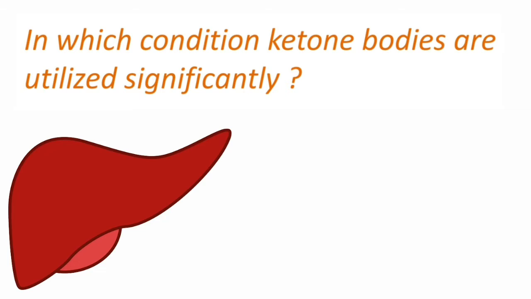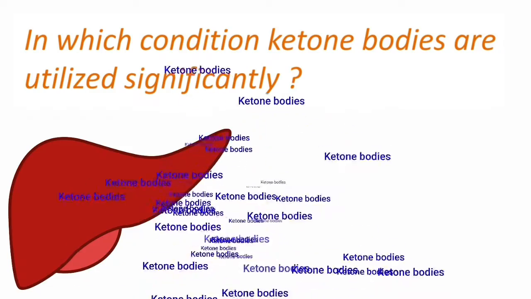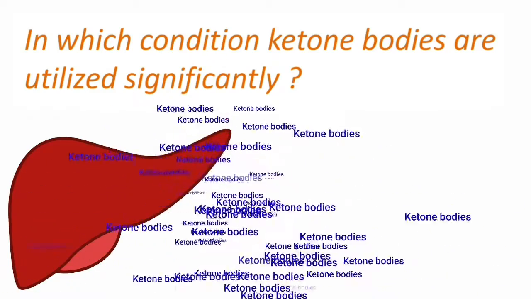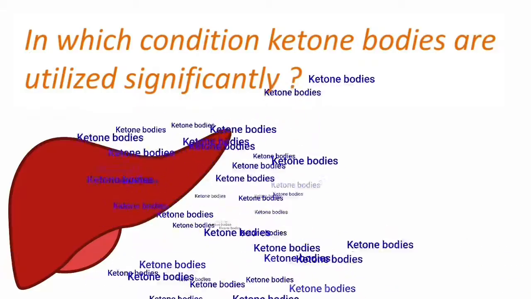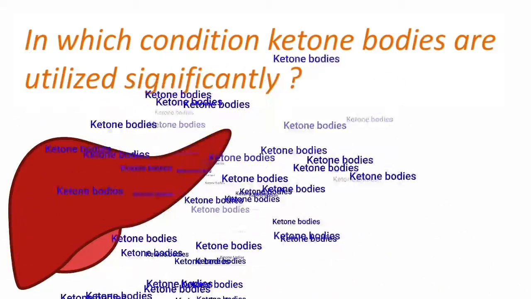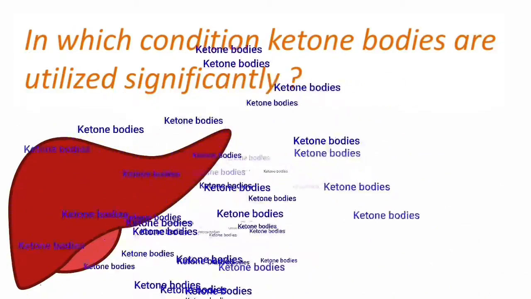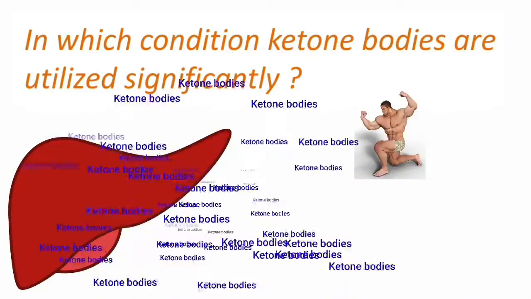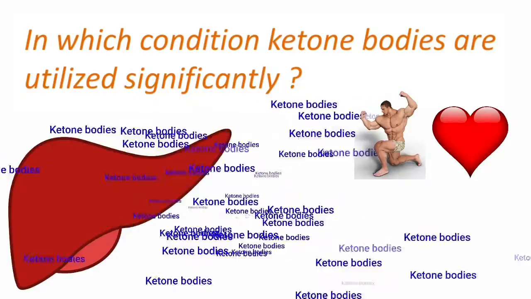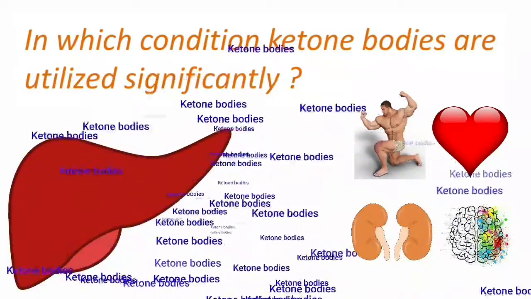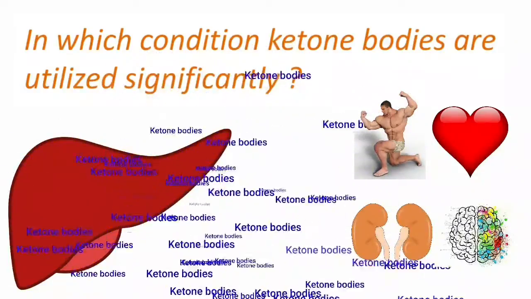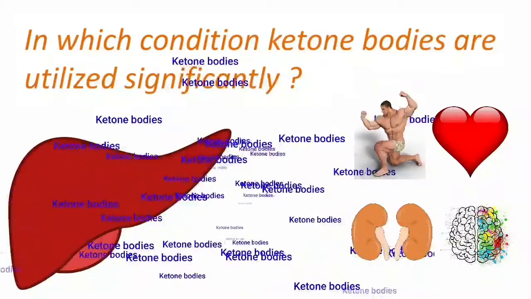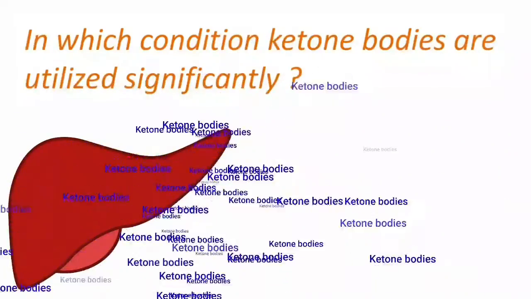In general, the liver produces ketone bodies constantly, but their production becomes much more significant during fasting. So when ketone bodies are needed to provide energy to the peripheral tissues such as skeletal muscle, cardiac muscle, renal cortex, brain, etc. So if glucose is not available, ketone bodies become the alternate source of energy.